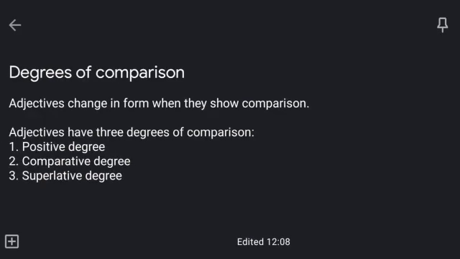Now moving on to the next topic, which is degrees of comparison. Adjectives change in form when they show comparison.